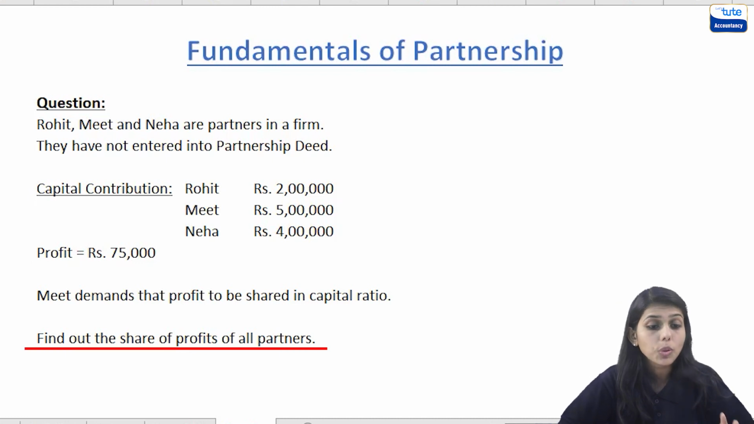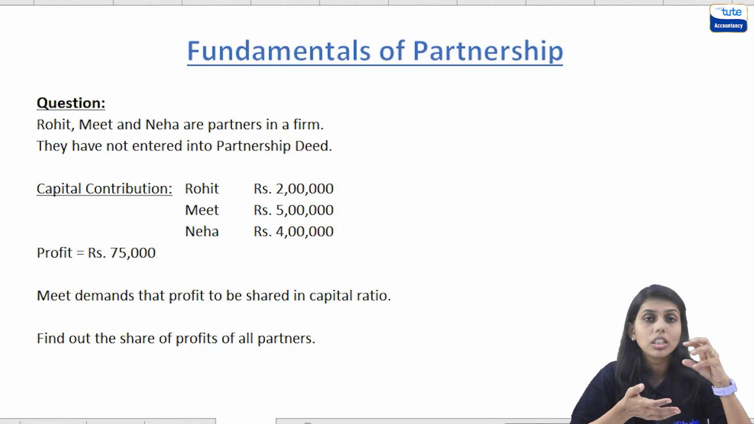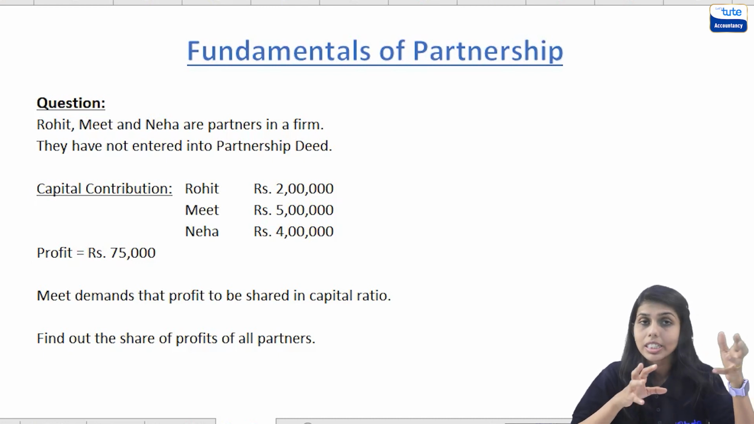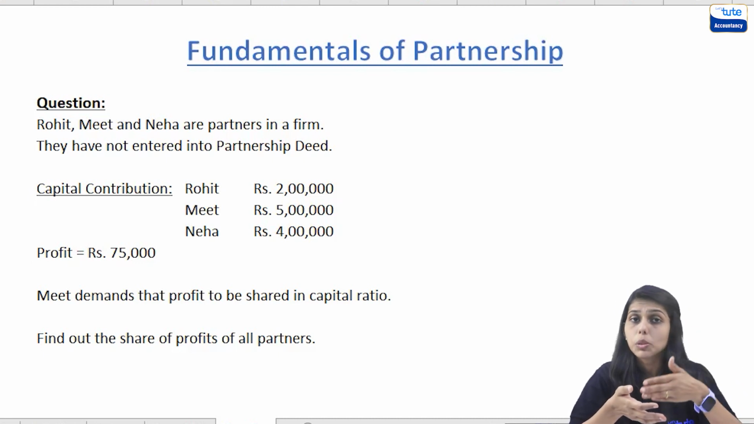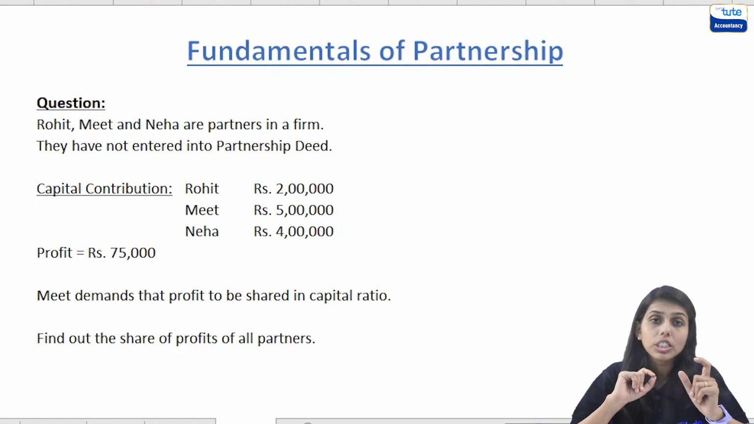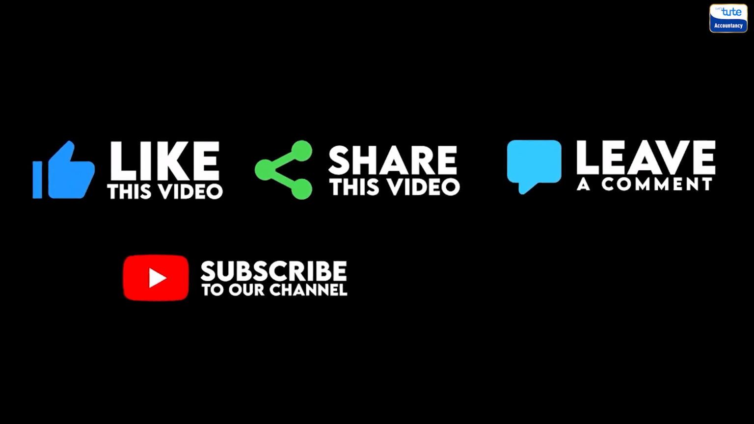So now you need to decide whether the demand raised by Meet for sharing the profits in the capital ratio is proper or incorrect. And you also need to find out the profit share of each partner. And if you have any doubts, you can ask the same in the comments.